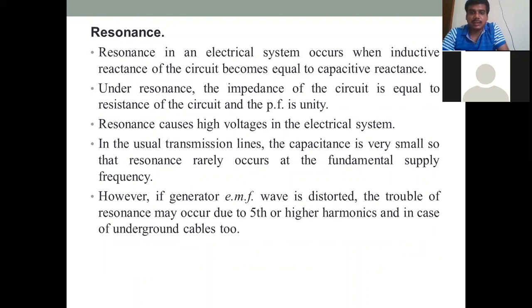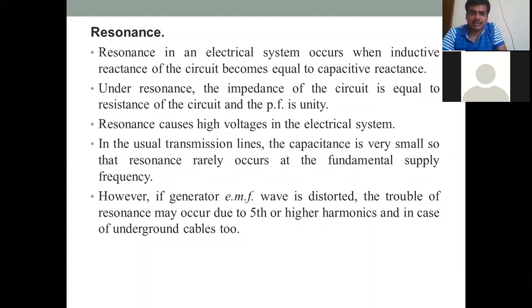Under resonance, the impedance of a circuit will be equal to the resistance, so R will be equal to Z. At this condition, the power factor will be equal to unity. Okay. So resonance causes high voltages in the electrical system. In the usual transmission line, the capacitance value will be very small, and resonance very rarely occurs. This resonance problem will not usually occur.